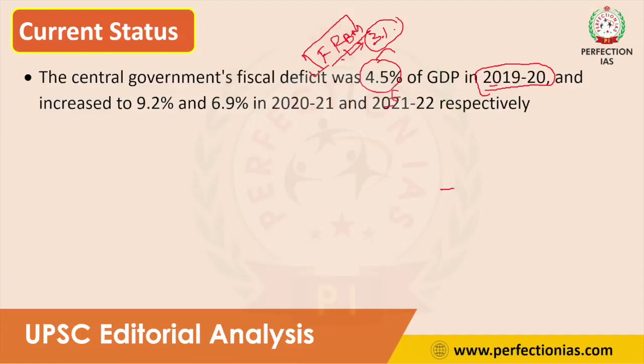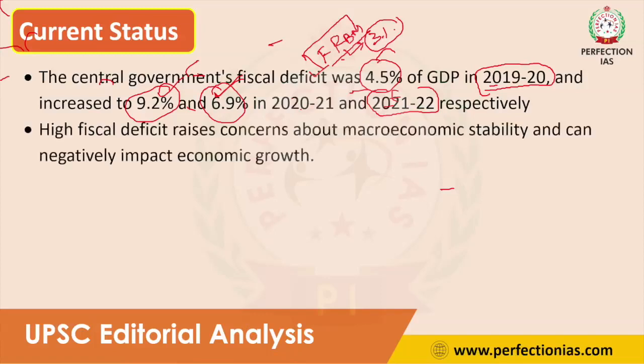After COVID, due to its impact in 2021, the government's fiscal deficit increased to 9.2 percent, so nearly doubled. And in 2022, due to the government's various measures, it got reduced to 6.9 percent.